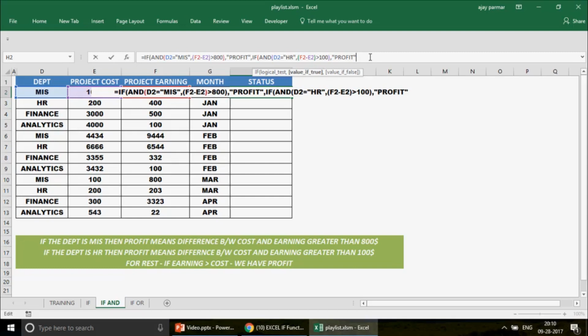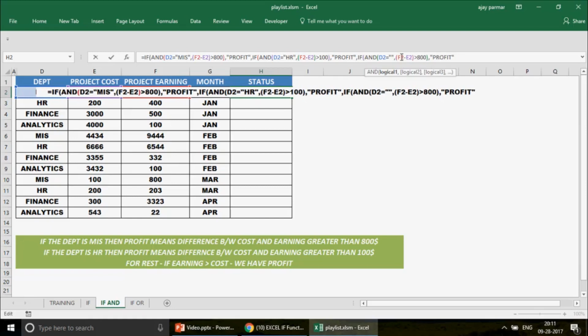Now in this case, if these conditions also are not met, then the next criteria will come in this, again, the false parameter. So what are you going to write in the false? You just again need to copy the same syntax here, guys, and this time we simply write that the next department is Finance, right? So I just go and write Finance, and in this particular situation we don't want to do any comparison, I mean any greater-than amount. We simply say that if the F2 is going to be greater than your E2, which is the cost, then it has to be profit, right?